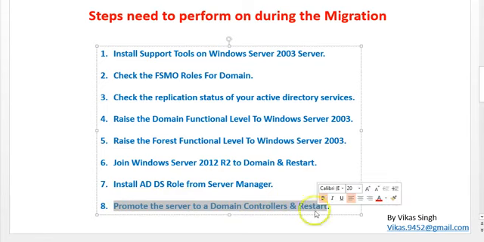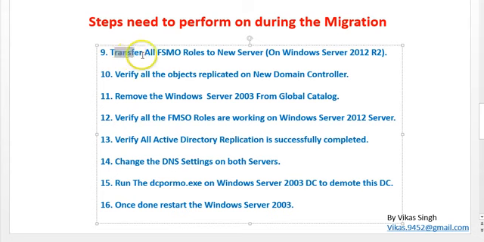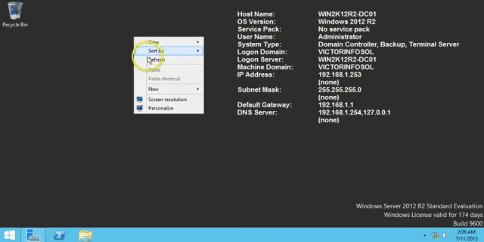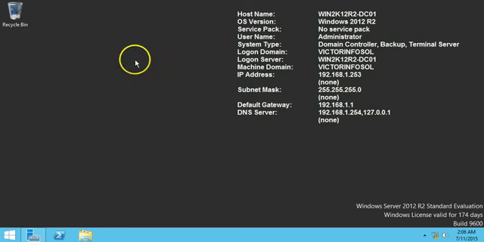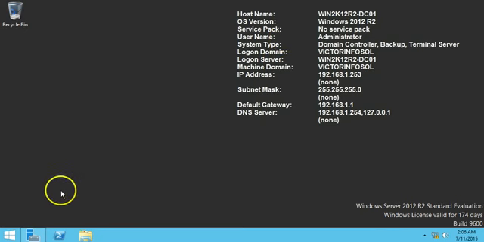We have done this. So I am going on to the next task, that is transfer all FSMO roles to the new server on Windows Server 2012. As previously all the roles are handled by our old server, so I am going to migrate all the roles from that server to this server step by step.